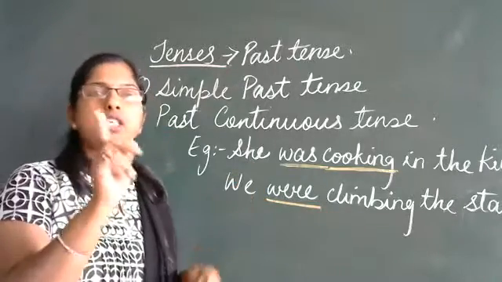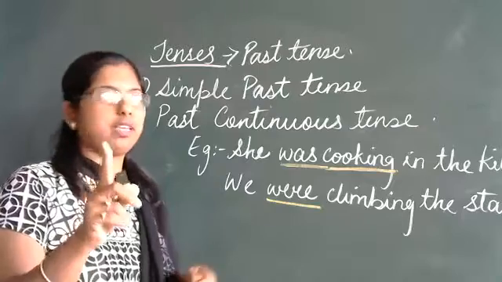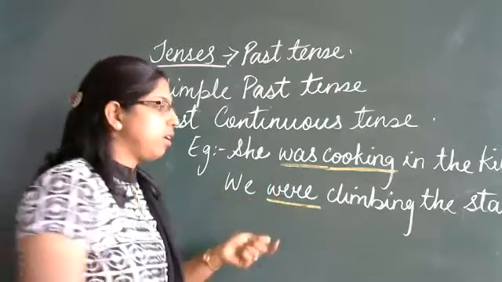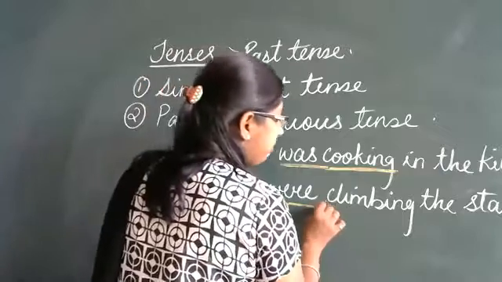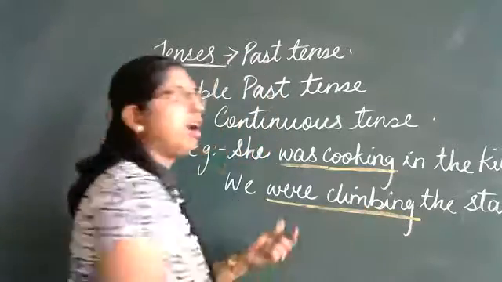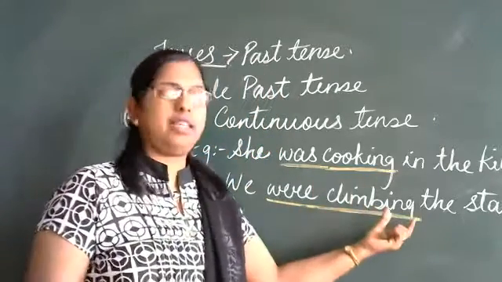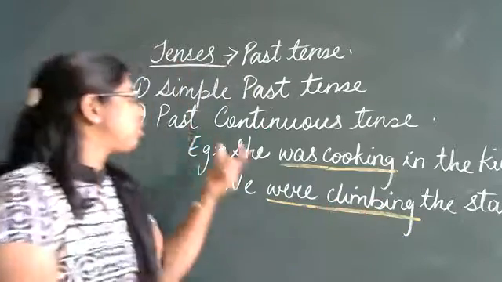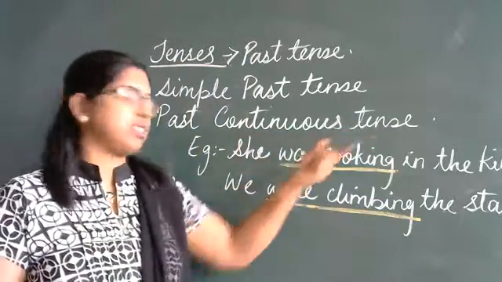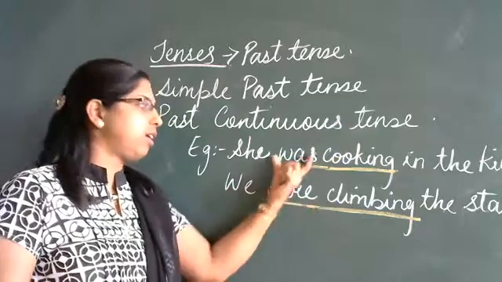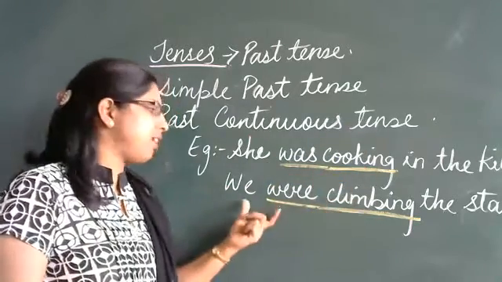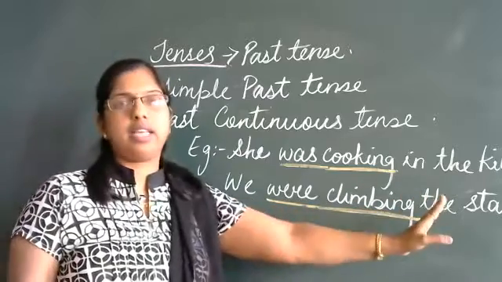Here she is alone, singular, a single person, so we have used was. Here we have used were. Were climbing. Climb is a verb plus ing. Ing added to the verb gives us a continuous. So was and were are past, and here again continuous. So this gives us past continuous tense.